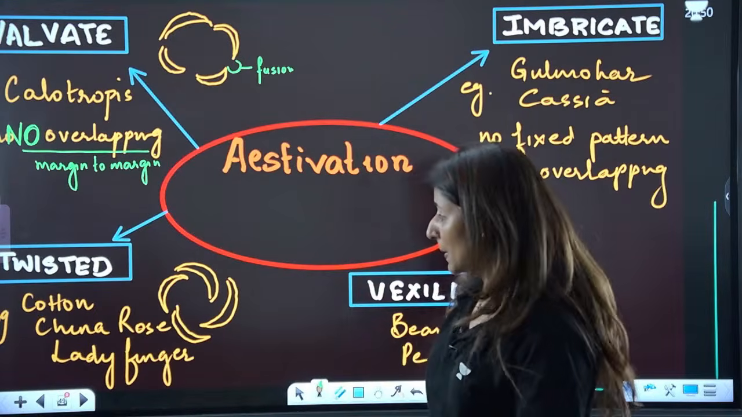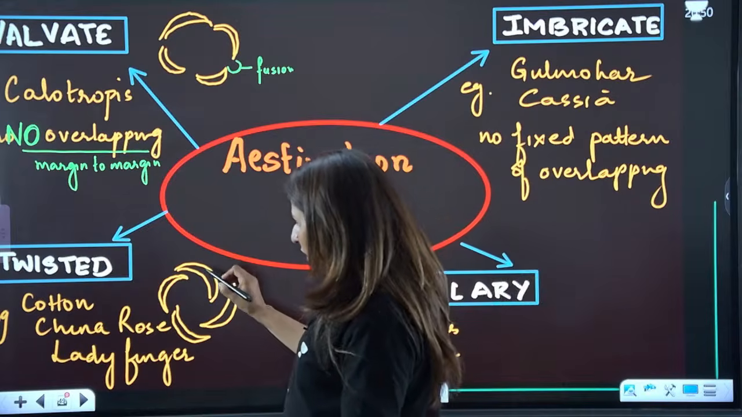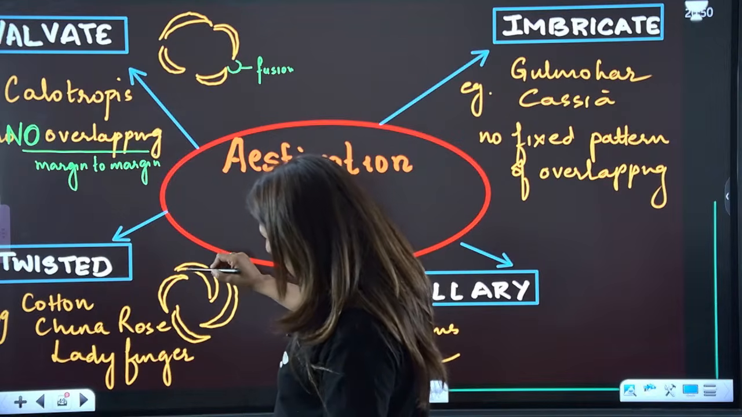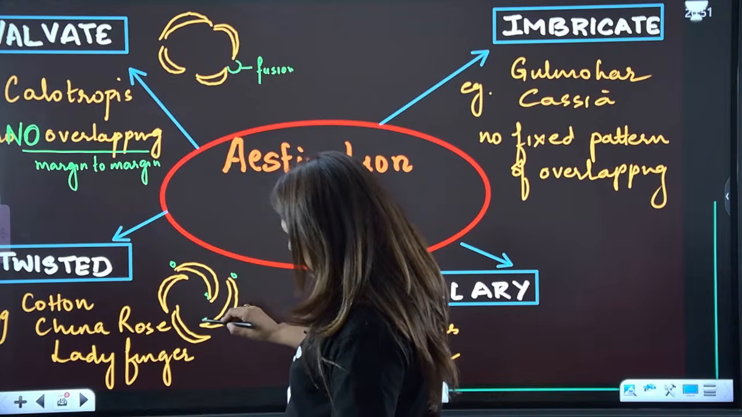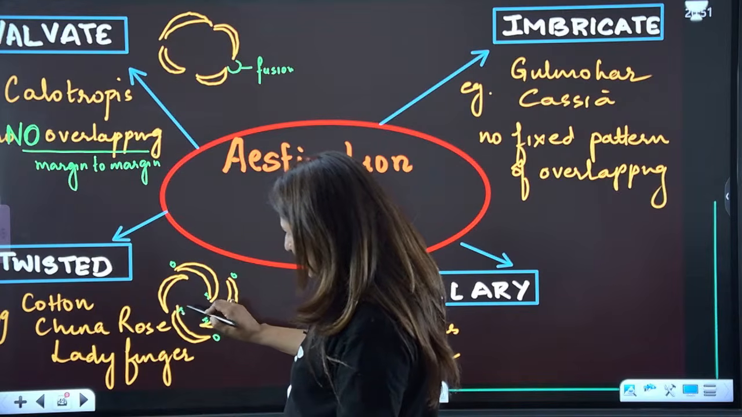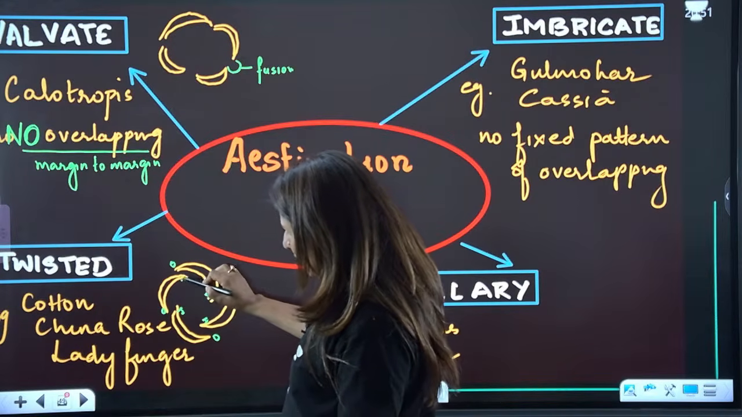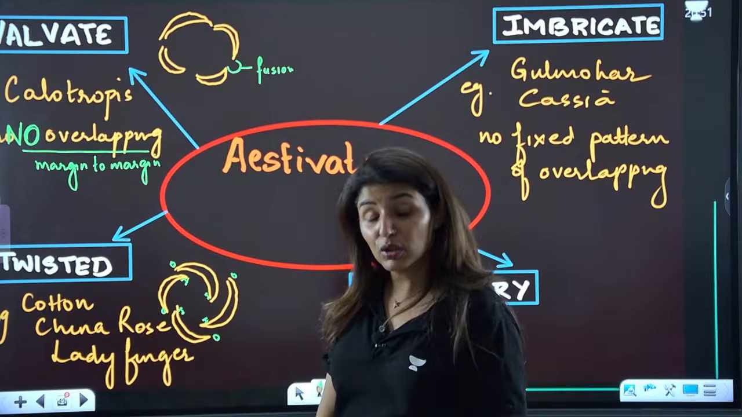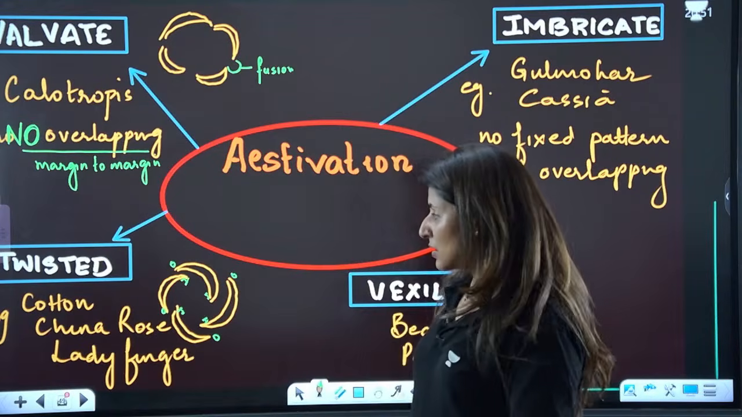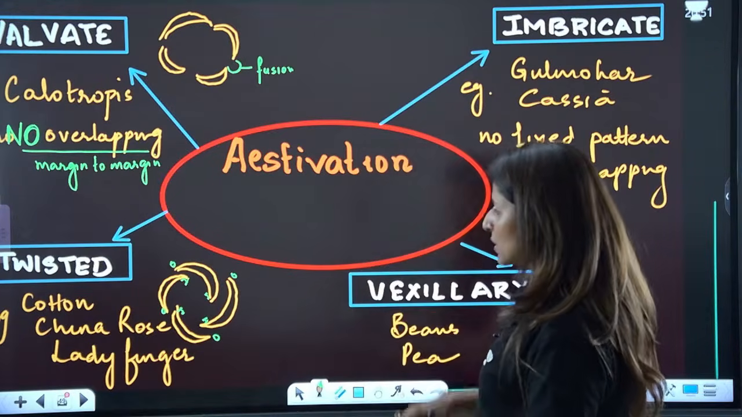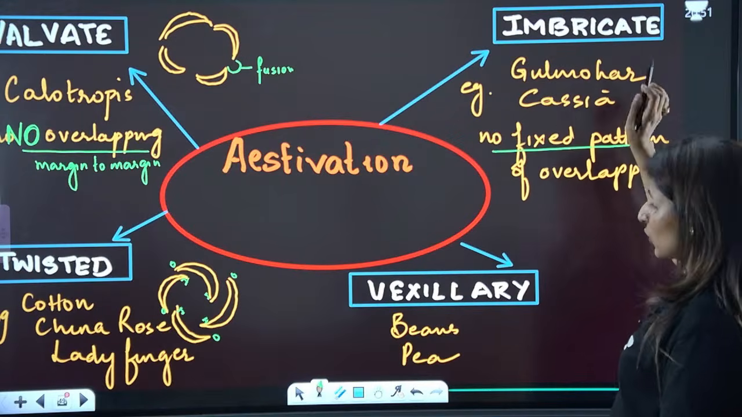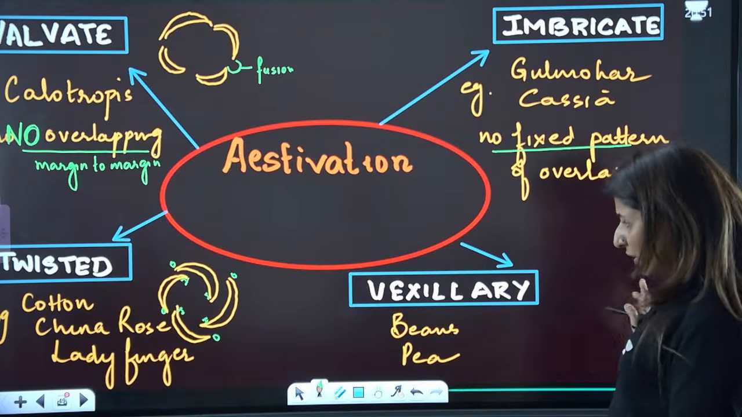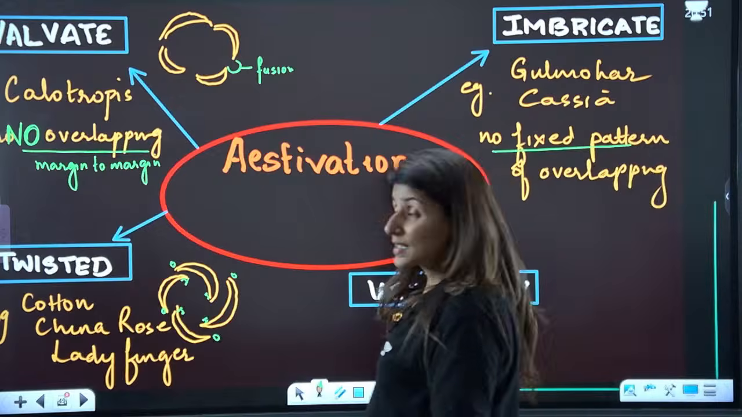This is valvate. Now second is twisted. In twisted, guys, you see one of the margins is out, another margin is on the inner side. This is called twisted. Then in imbricate, there is no fixed pattern. It can go in any direction. And we'll talk about vexillary. First, let's see the examples.